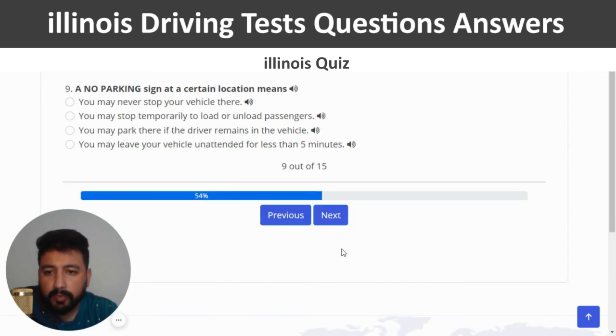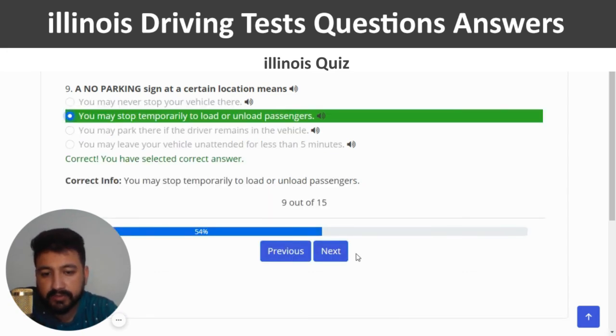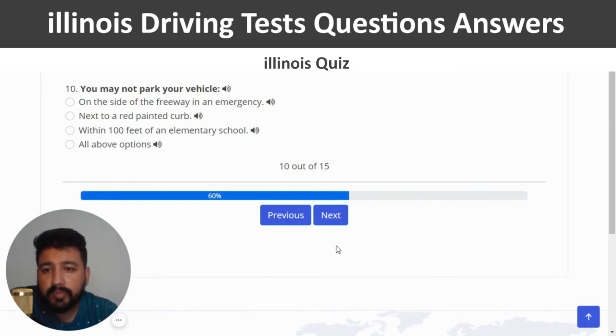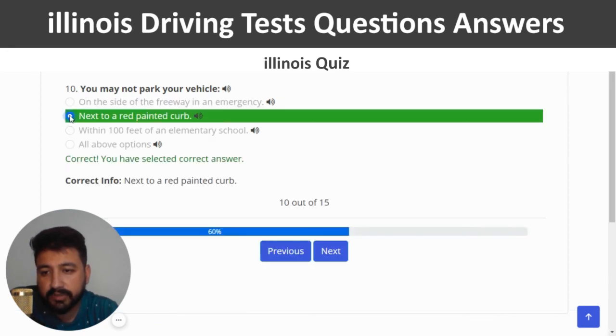And next. A no parking sign at a certain location means... So you can choose the second option, which is you may stop temporarily to load or unload passengers. So second option, right? Next. You may not park your vehicle. So again, you can choose the second option, which is next to a red painted curb. So I'm going to click on the second option, right?